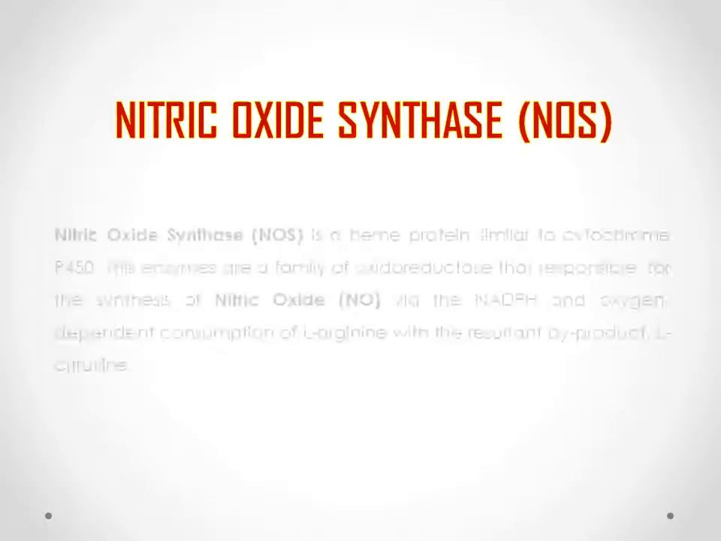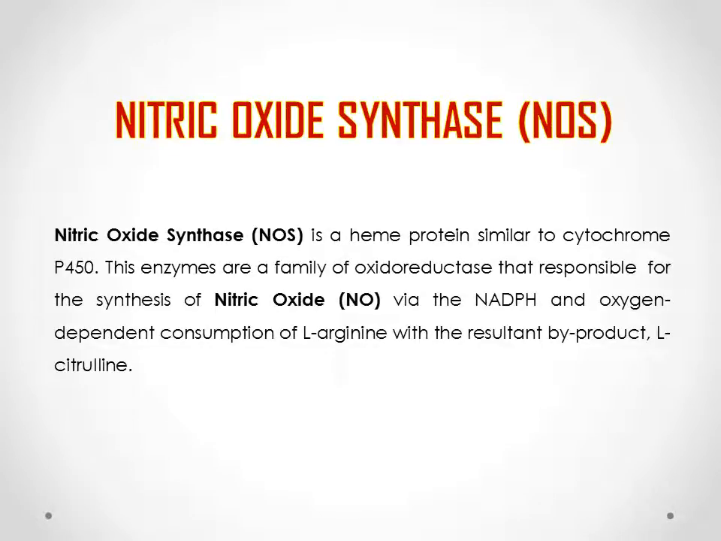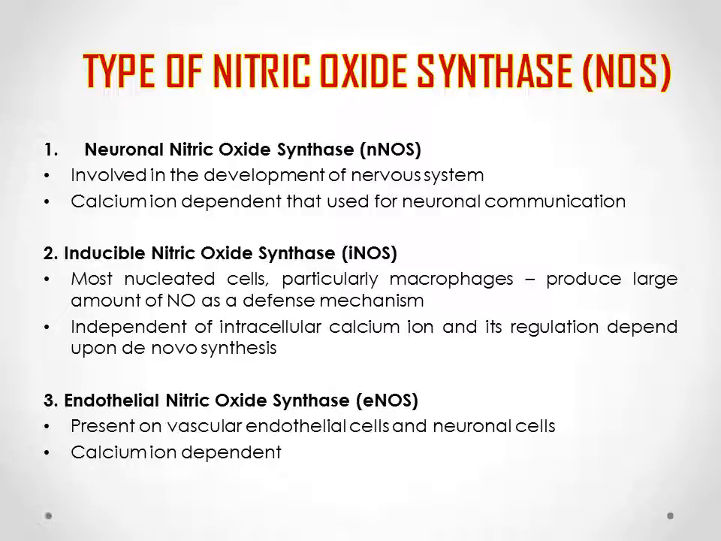Nitric oxide synthase is a heme protein similar to cytochrome P450. These enzymes are a family of oxidoreductases that are responsible for the synthesis of nitric oxide via the NADPH and oxygen-dependent consumption of L-arginine, with the resultant byproduct L-citrulline. As mentioned before, we have three types of isoform of nitric oxide synthase.